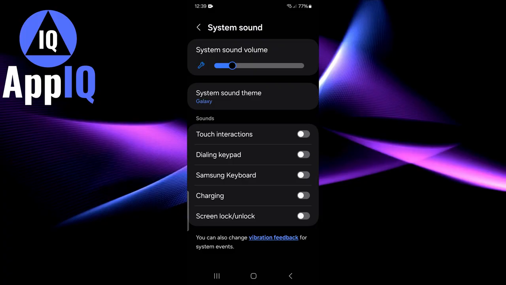If you don't, leave it off. But this is how you basically turn it on, guys, or turn it off. Very easy and very simple.